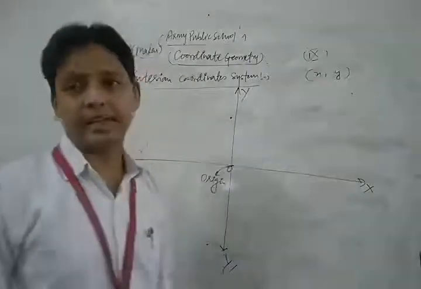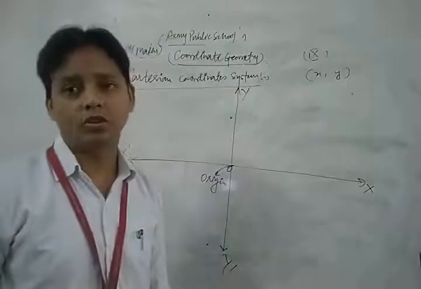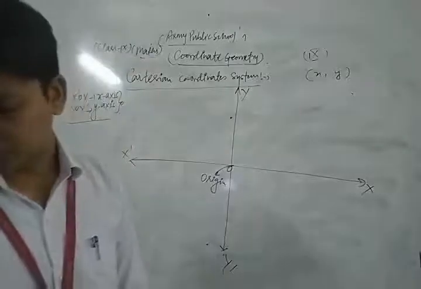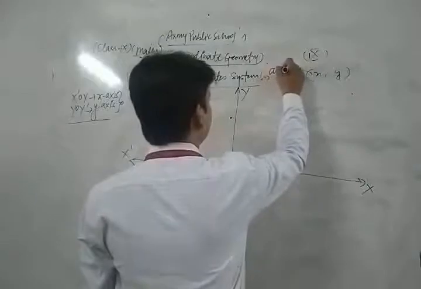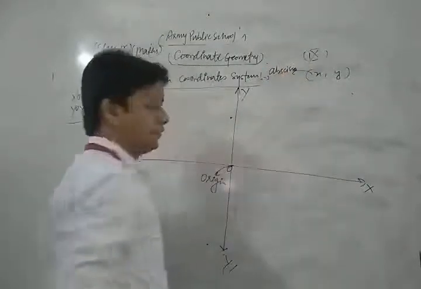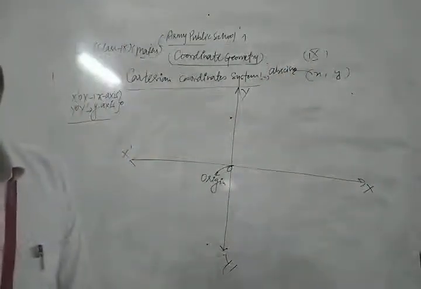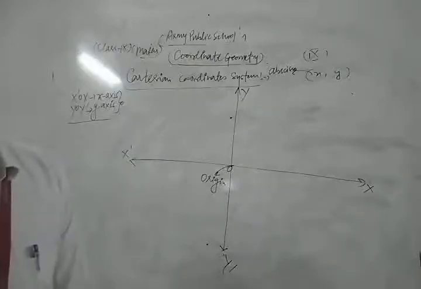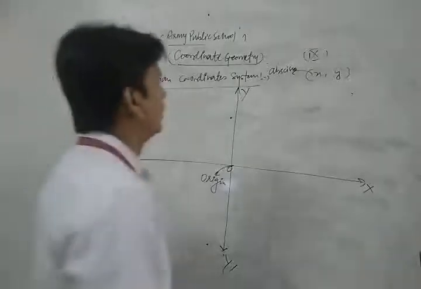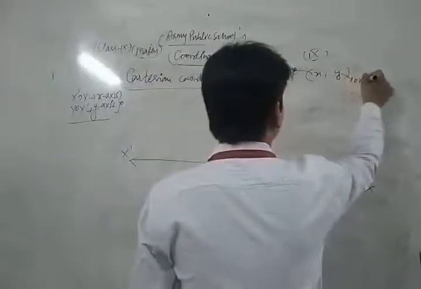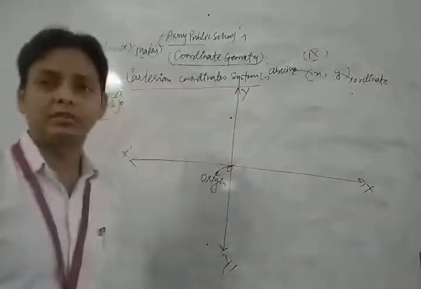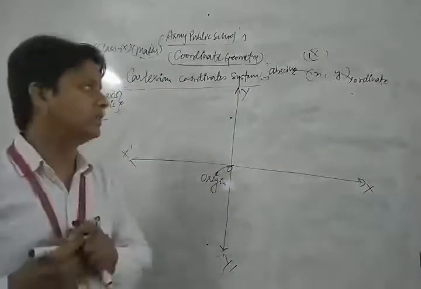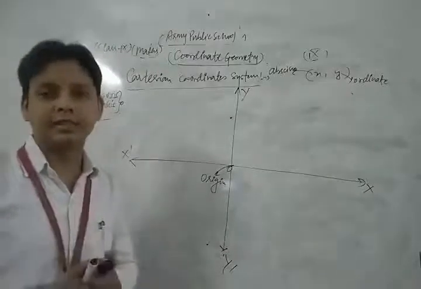Here x is known as the abscissa and y is known as the ordinate. Combined we say coordinates, (x, y).